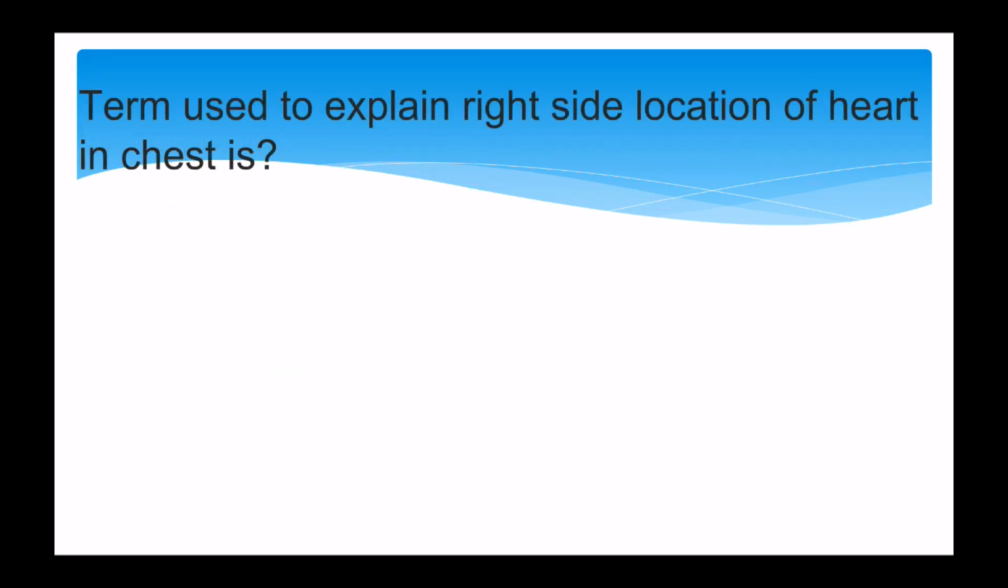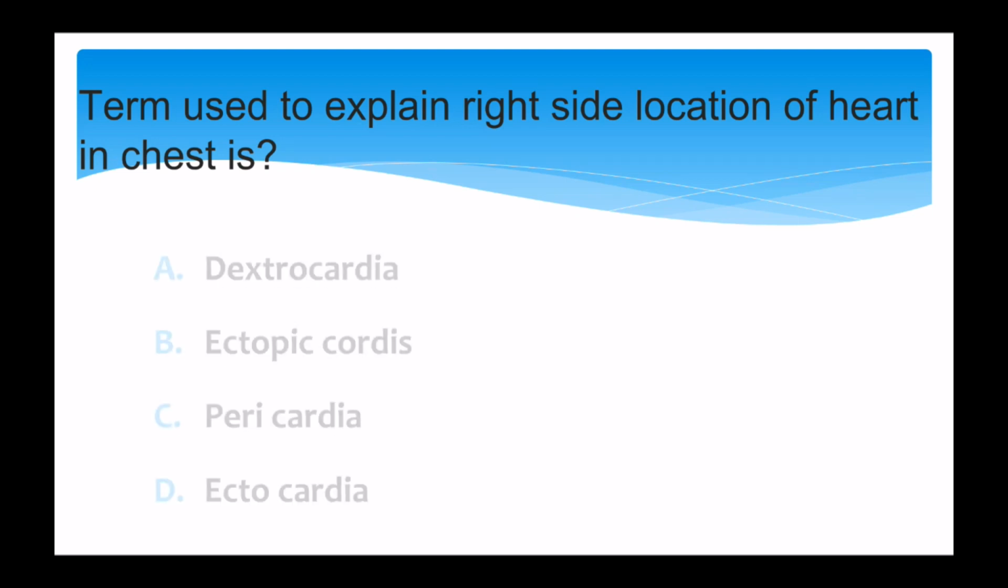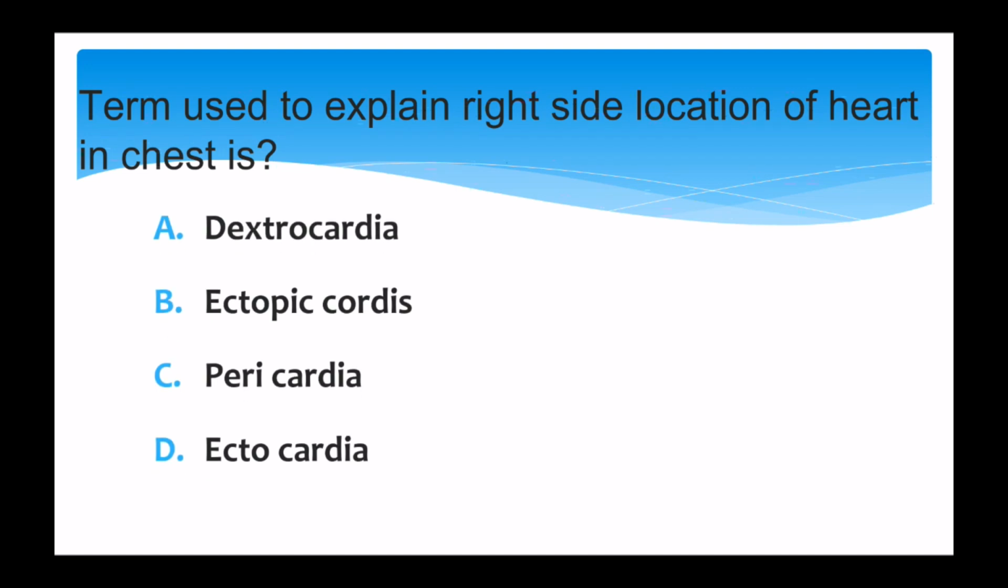Next, the term used to explain right side location of the heart in the chest is, and your options are Dextrocardia, ectopic cordis, pericardia or ectocardia, and the correct answer is Dextrocardia.